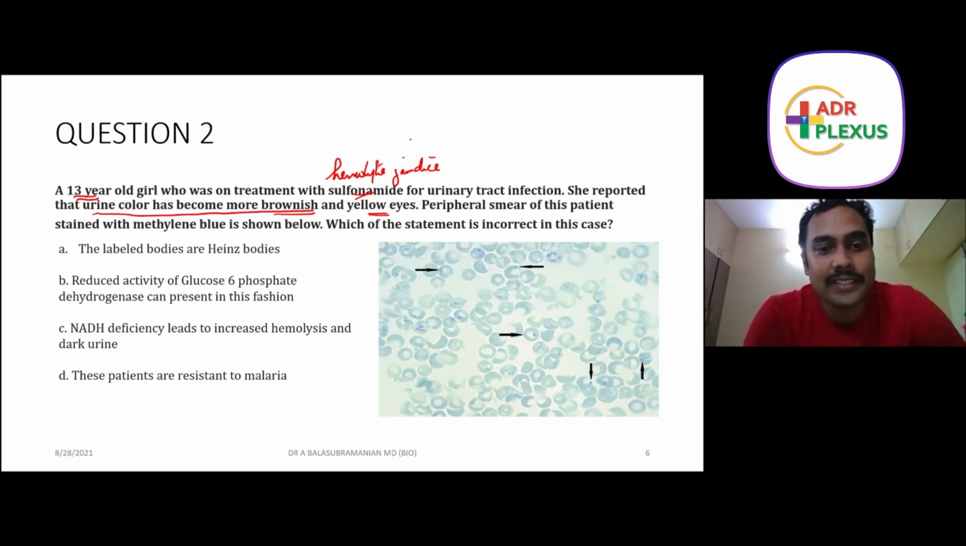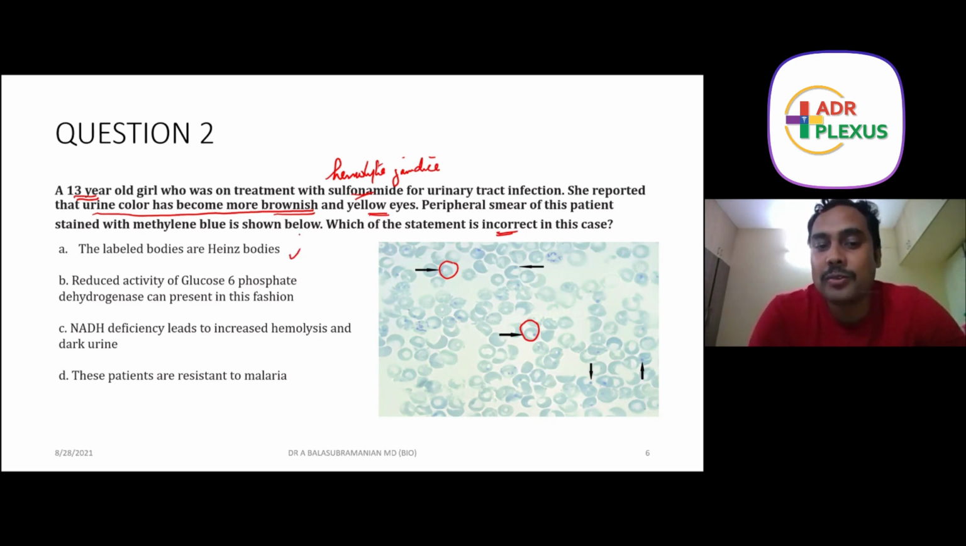The peripheral smear of this patient stained with methylene blue is shown below. Which of the statements is incorrect? We are not choosing the right one; we are going to choose the incorrect statement. The labeled bodies are Heinz bodies. These are called residual bodies, the Heinz bodies. Yes, exactly, it has to look like this, a central structure with peripheral clearing with the dot. That's how Heinz bodies look. So this option is correct.